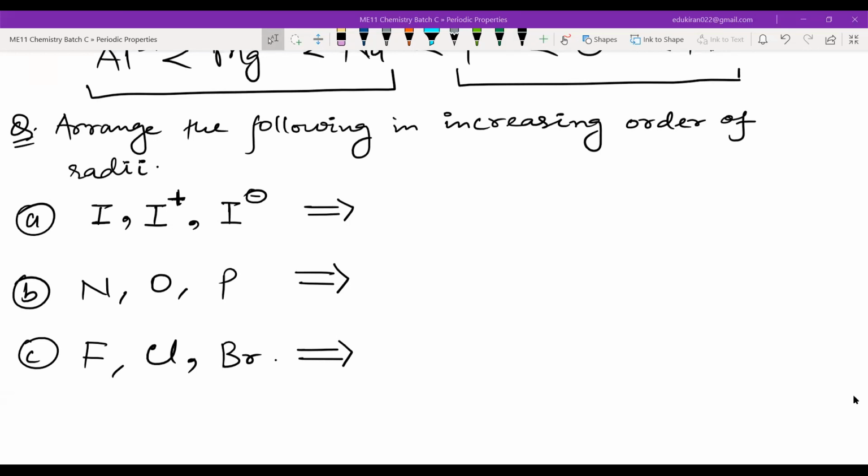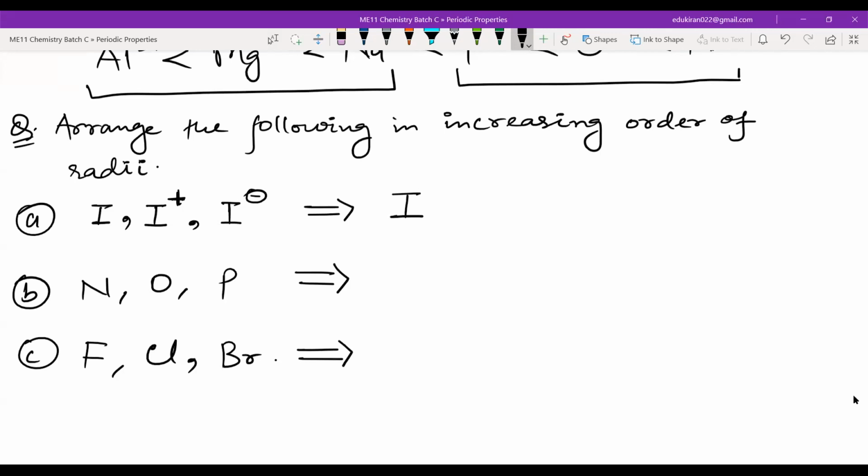Okay, I think A is done with everyone. Safwan, can you tell me the answer for A1? Oh, Safwan has just got disconnected. Okay, Hishma, Mariam, Samaira, anyone or all of you, please tell me what will be the answer. Increasing order, okay? So which is the smallest out of these three? Smallest is I negative.